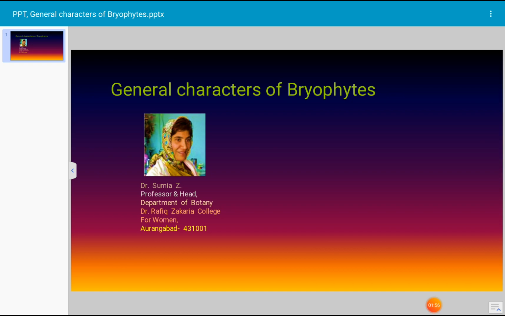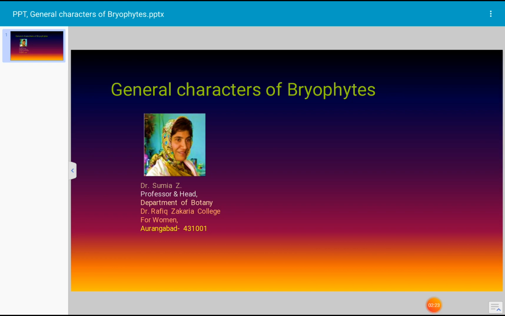True root system is absent in bryophytes, but hair-like structures arise from the lower part of the plant, which are called rhizoids. The rhizoids help in the attachment of the plant body to the soil as well as in the absorption of water. In bryophytes, vascular tissue, that is xylem and phloem, are absent, very important.